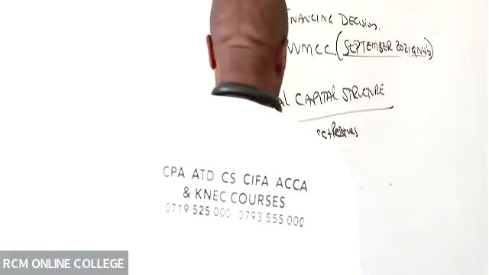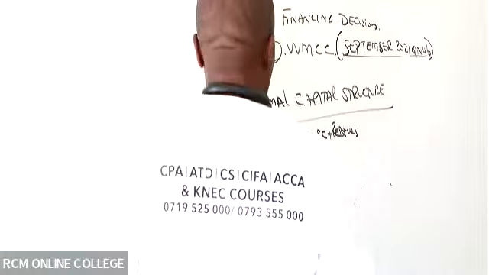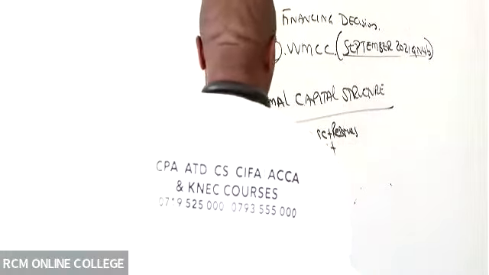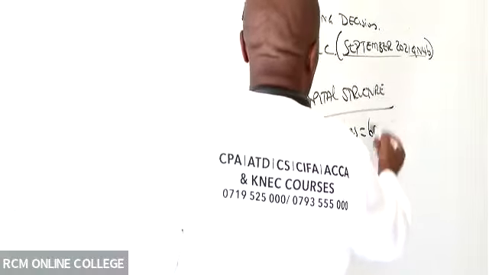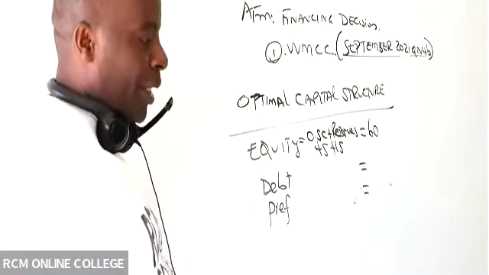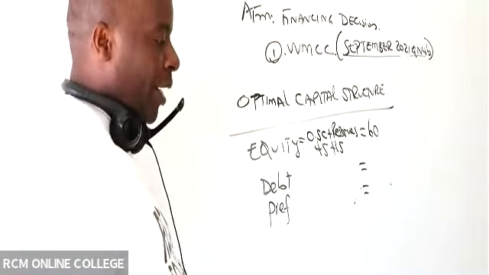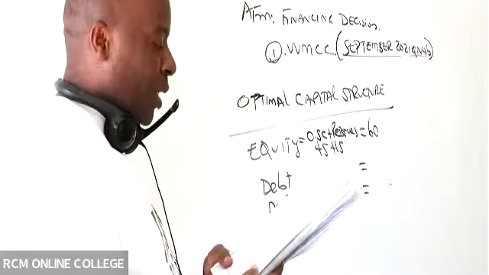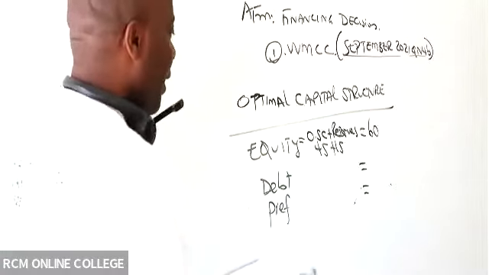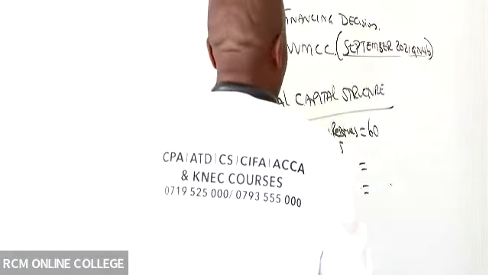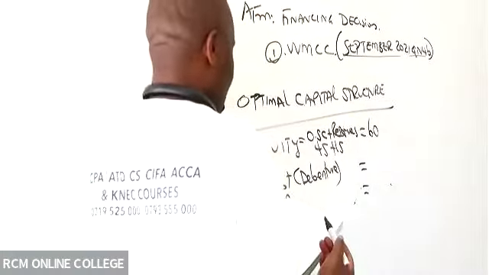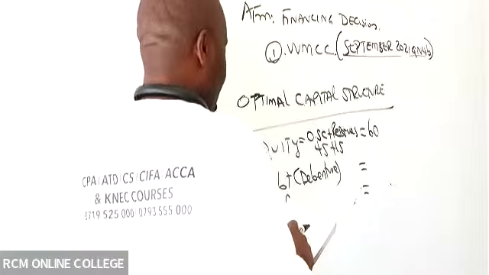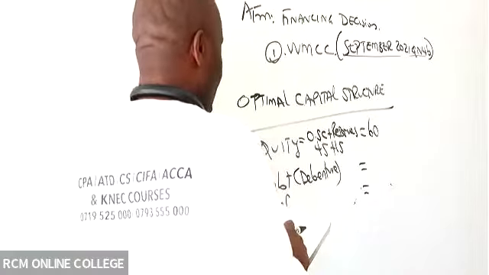Ordinary share capital is 45 and reserves are 15, which gives me 60. Then debt: the debenture is debt, and it comes to 25.